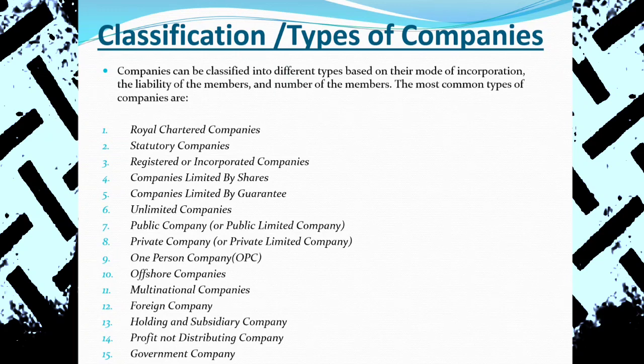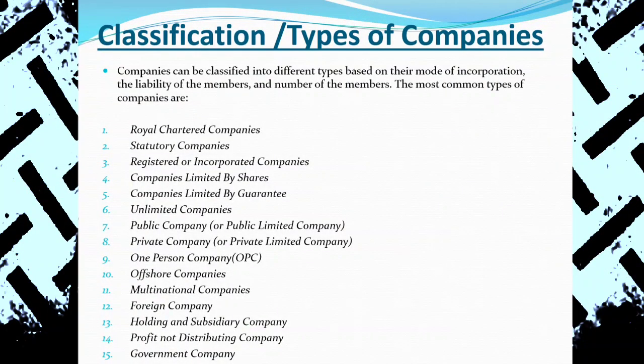So with a special statute, by enacting a special law by the Parliament, if companies are incorporated with this special law, that we call a statutory company. So that's why in Nepal, NRB is considered as a statutory company. In Nepal, Nepal Rastra Bank हामी statutory company भन्छौँ. Yes, it is established with a special law enacted by the Parliament, and if companies are established with a special law, that we call a statutory company.